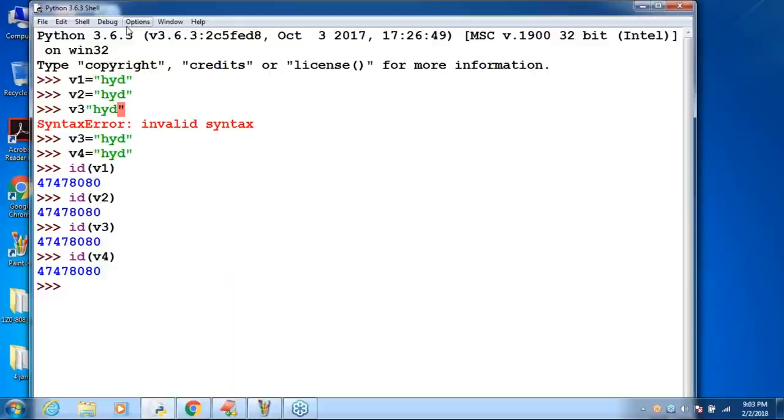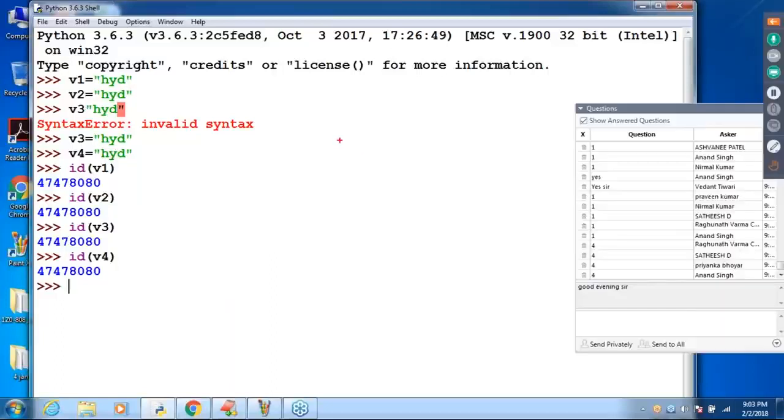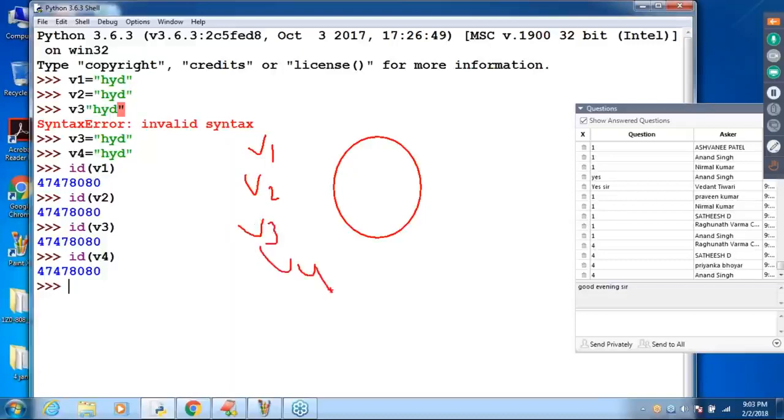Only one object. But how many references are available? Four. All four references point to the same object. Assume that this is the object: v1, v2, v3, v4 point to the same object.